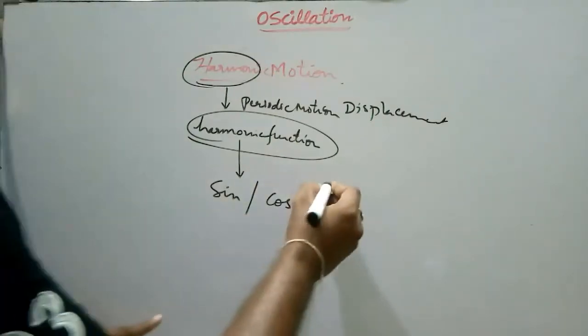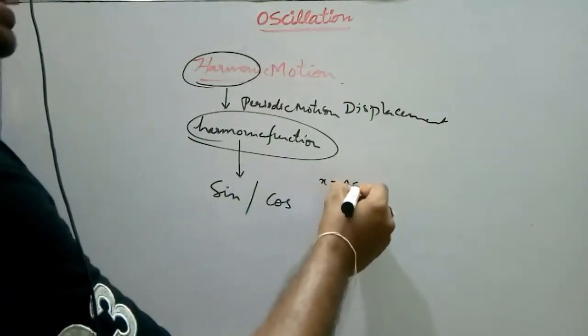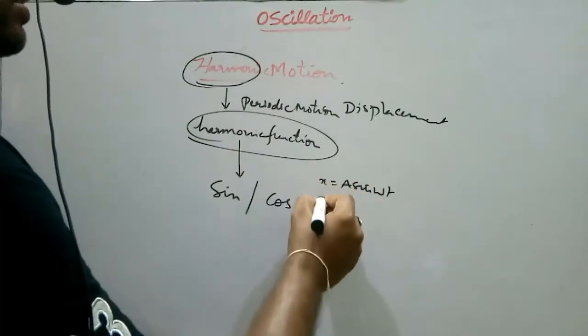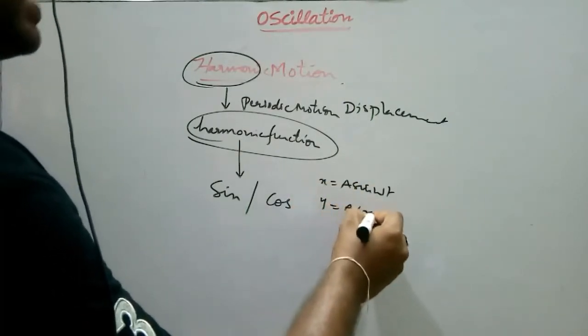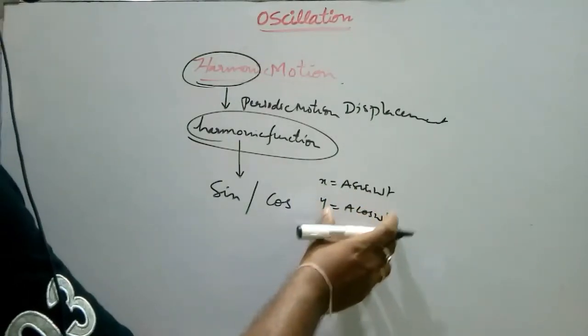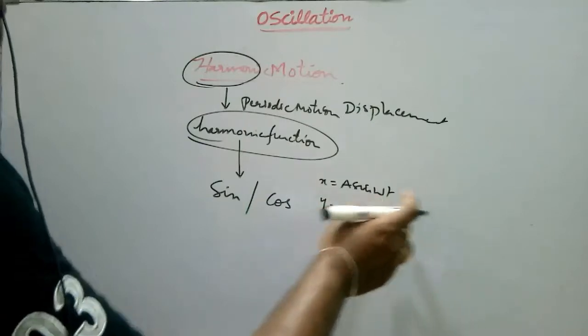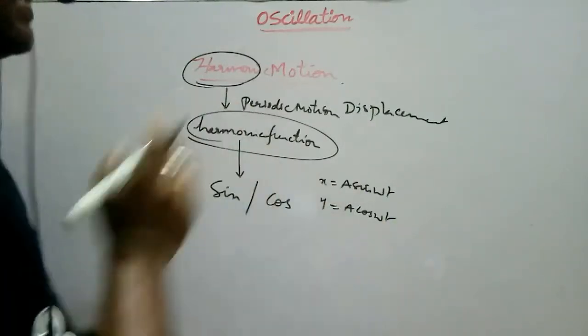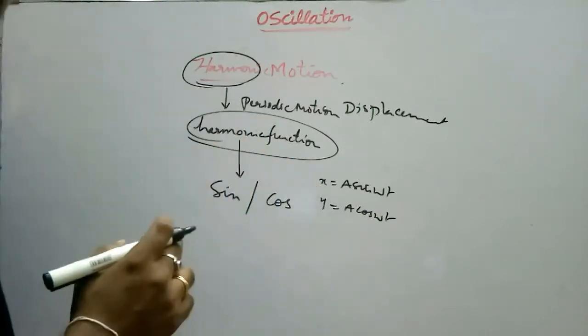So let it be x equal to a sine omega t, or y equal to a cos omega t. These are the particle or body displacements, x and y, when it executes simple harmonic motion.